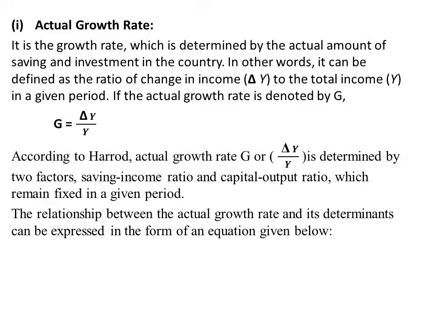These are the two main determinants in the Harrod-Domar model, and based on our assumption, they are fixed. The actual growth rate is determined by these two factors.